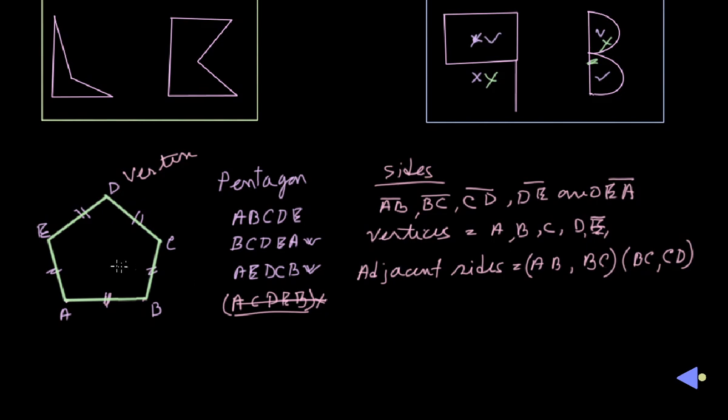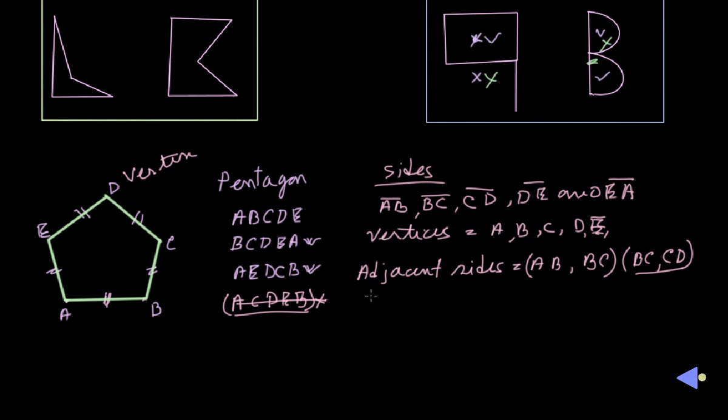You can find other pairs also, no problem. Only thing is that they should have a common endpoint. At the same time, AB should not be adjacent to DC because they have no common endpoint.